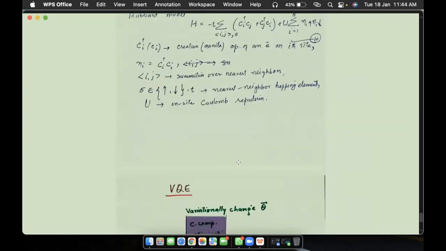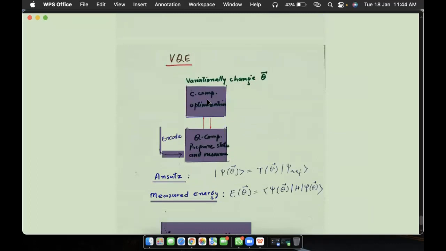And how do we apply this in the variational eigensolver? We have the classical computer here and the quantum computer here. We encode some information in the quantum computer and apply a certain initial wave function. Once we apply the initial wave function, we apply the unitary operator on it, we understand its evolution, and then we send it back to the classical computer. The classical computer has to set a set of parameters by variational change. There is a principle in quantum mechanics called the variational principle, by which we can minimize the parameters.